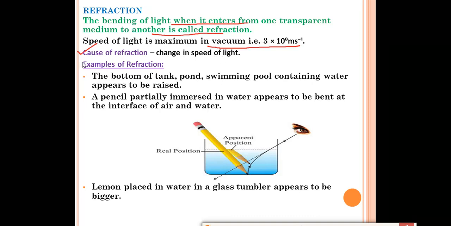Okay, now we'll discuss few examples of refraction. Some examples are given in your textbook. Those examples we'll discuss over there. In exams also sometimes questions are asked, write 2 examples of refraction. That time you have to write those examples.